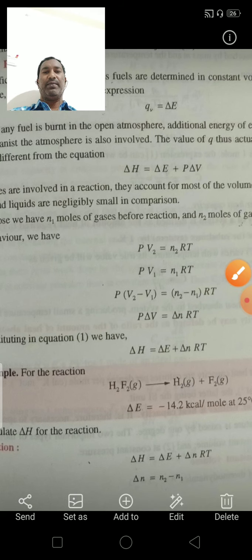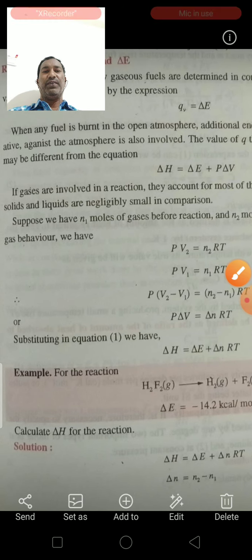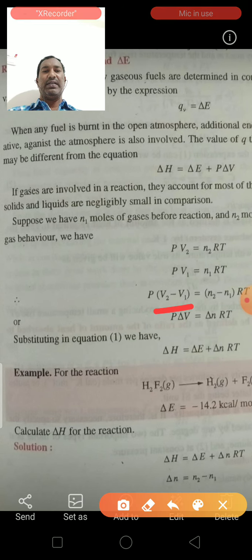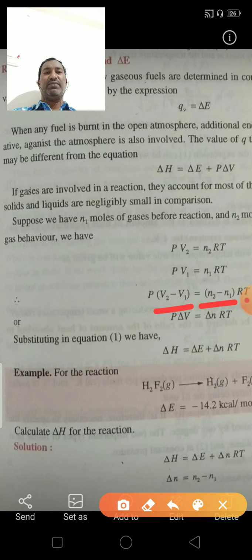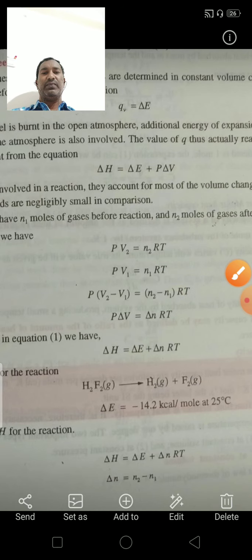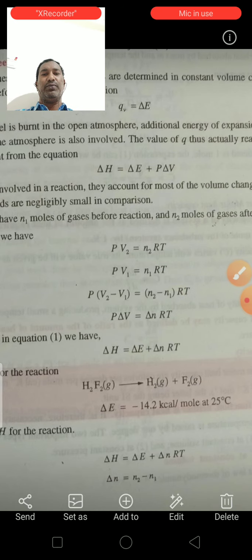From here, V2 minus V1 is equal to delta V, and N2 minus N1 is equal to delta N. Therefore P into delta V is equal to delta N into RT.